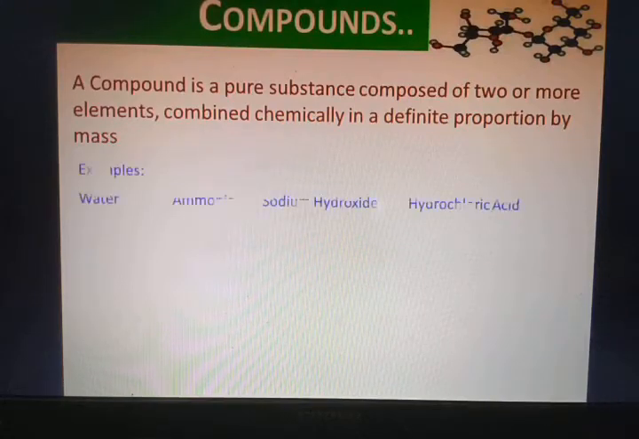For example, water is an example. Ammonia is an example of a compound. Sodium hydroxide is an example of a compound. Then hydrochloric acid, once again, a compound. So the list of compounds will go on. Hundreds and thousands of compounds are there.